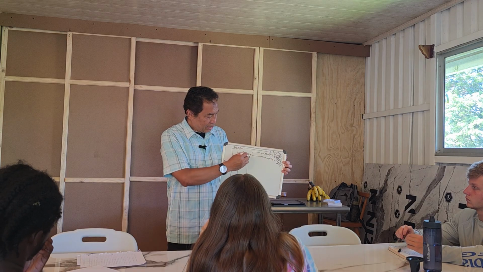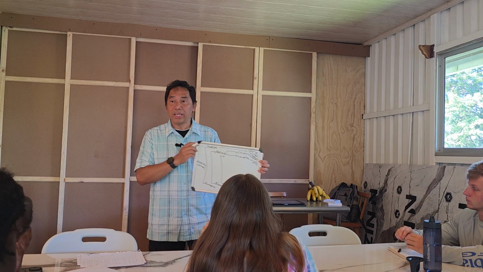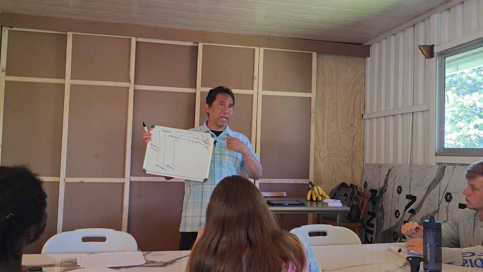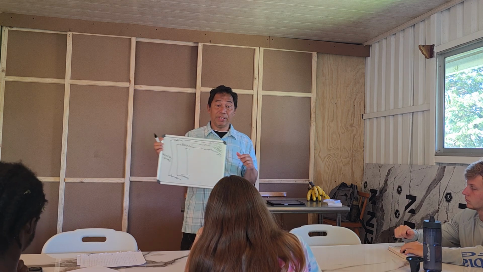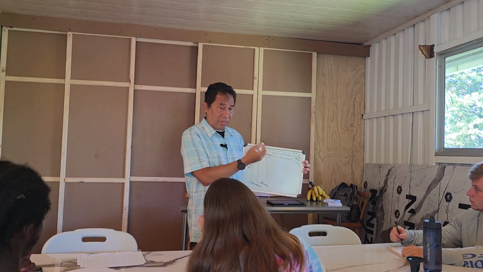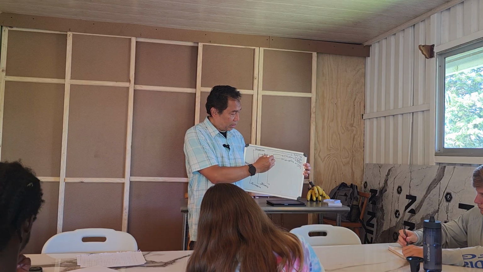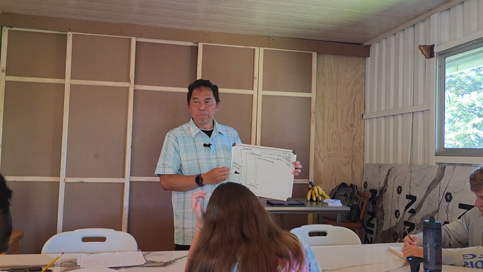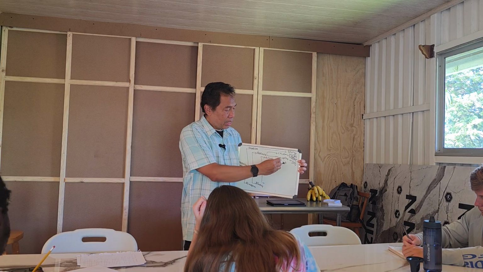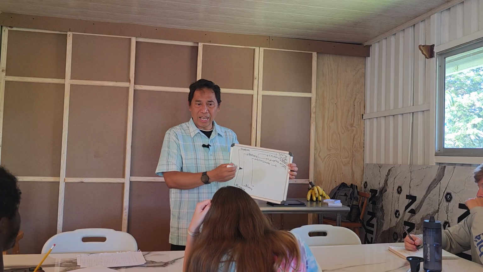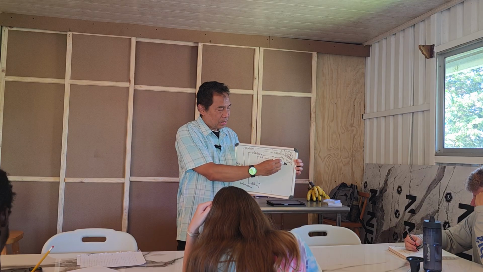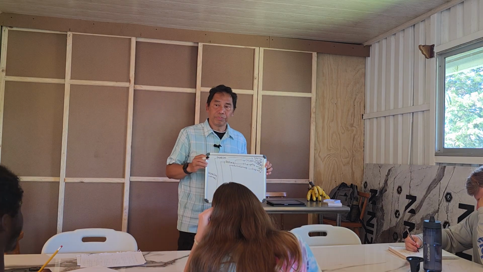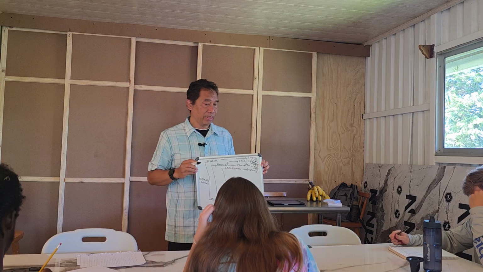Bilateria is then divided into the one that has a cavity and the one that does not have a cavity. The one that does not have a cavity is, of course, going to be more primitive. It's called the acelomate. Okay, and the example is only one organism. It's called the Acoela. Again, this is also an aquatic organism. It's very small actually.